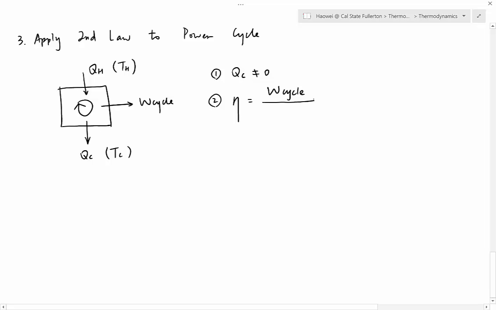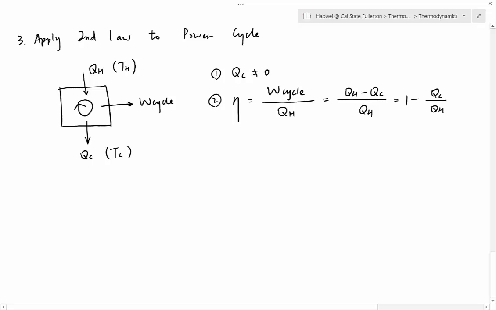The cost is the heat generated from combustion, which is QH. And then we can rewrite W cycle from conservation of energy equation. W cycle must be equal to QH minus QC, so eta is QH minus QC over QH, and the solution is 1 minus QC over QH.